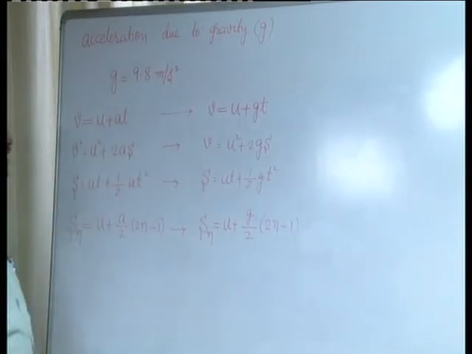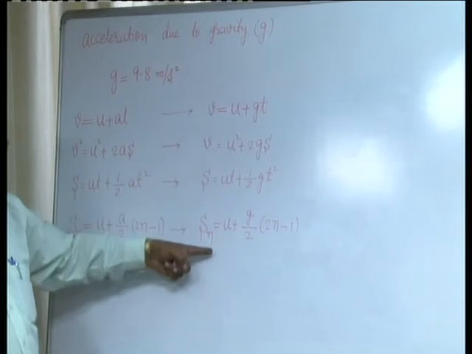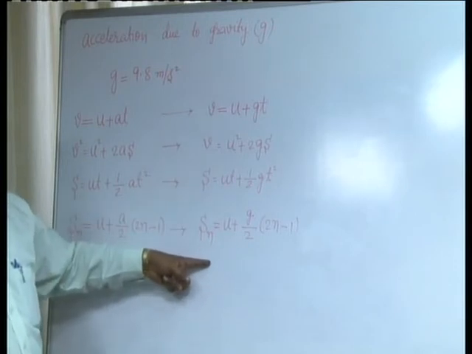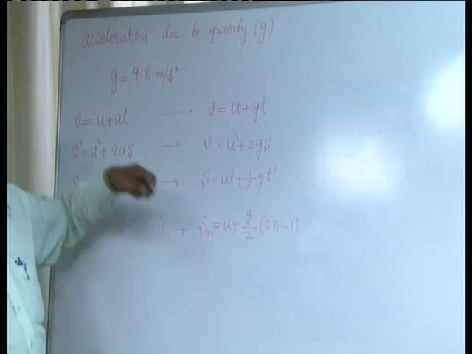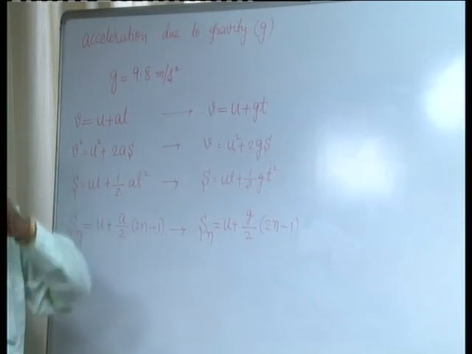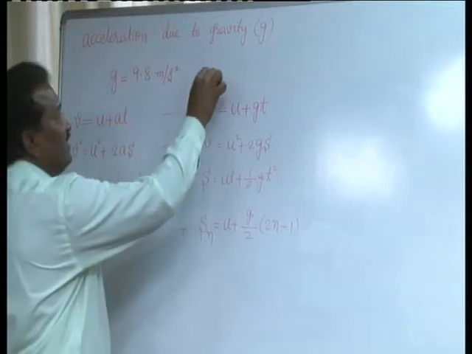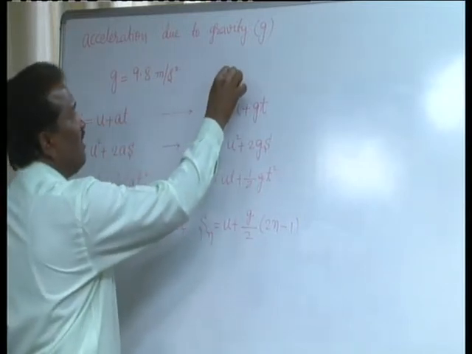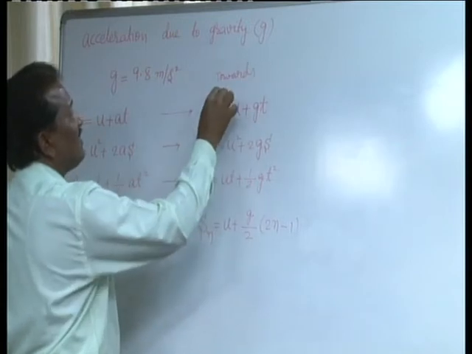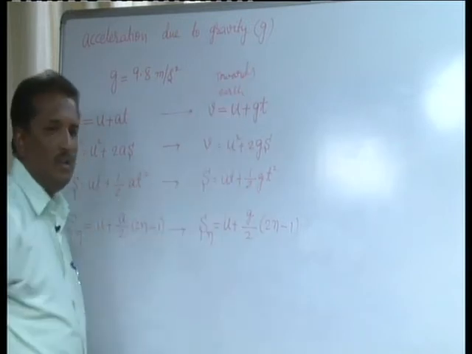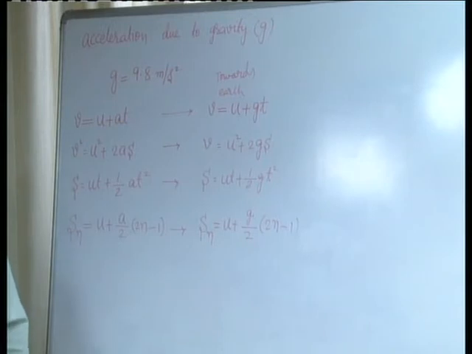So please note that these represent the equations of motion for a body which is moving towards the earth surface. Similarly, what are the equations for a body which is moving away from the earth